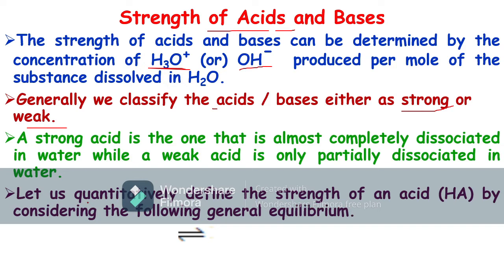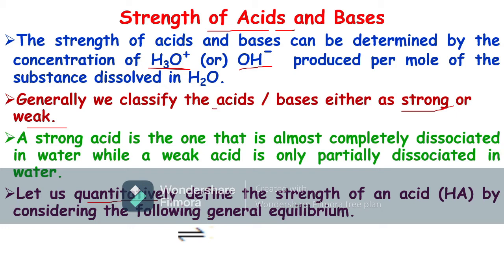Here, what do we mean by quantitatively? Quantitative means the number of moles of hydronium ion and the number of moles of hydroxide ion present in the solution. So we can define the strength of acids by considering the following general equilibrium reactions.